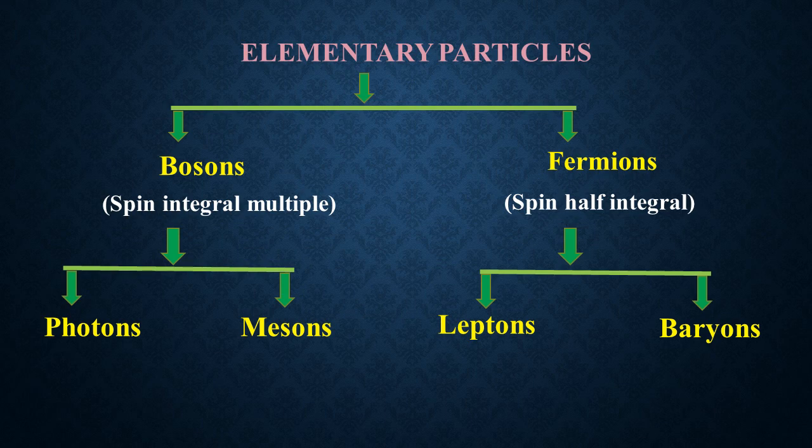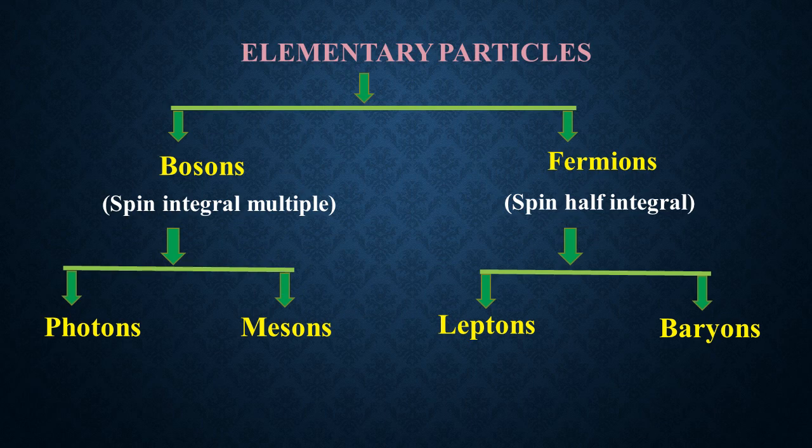In the case of bosons, the spin is an integral multiple, and they don't obey Pauli's exclusion principle. So there is no restriction on the number of bosons in any quantum state. They obey Bose-Einstein statistics, and the wave function of bosons is symmetric. Fermions are associated with matter, while the bosons are force carriers.